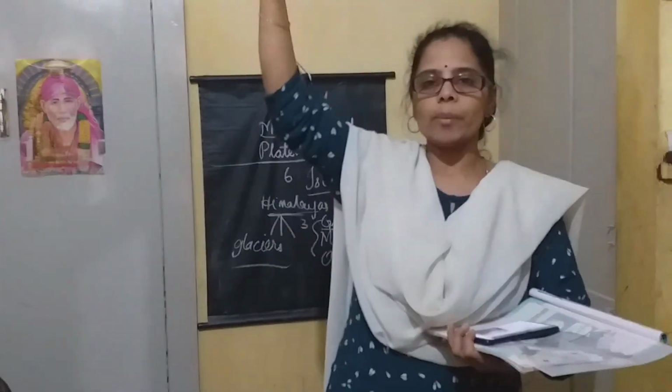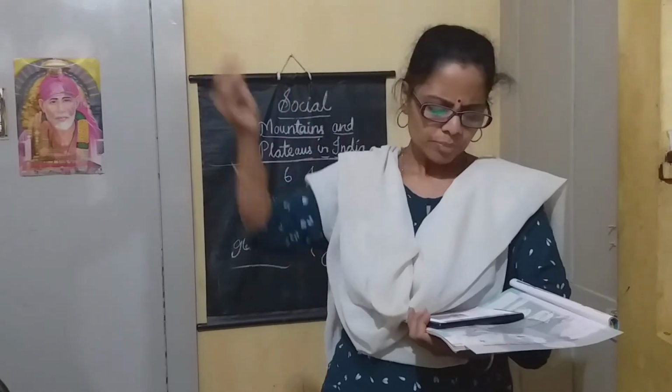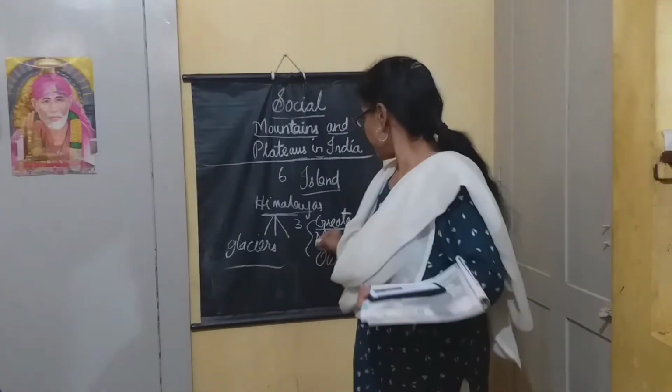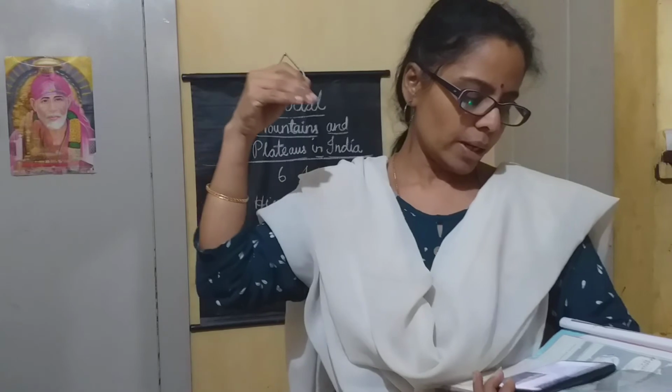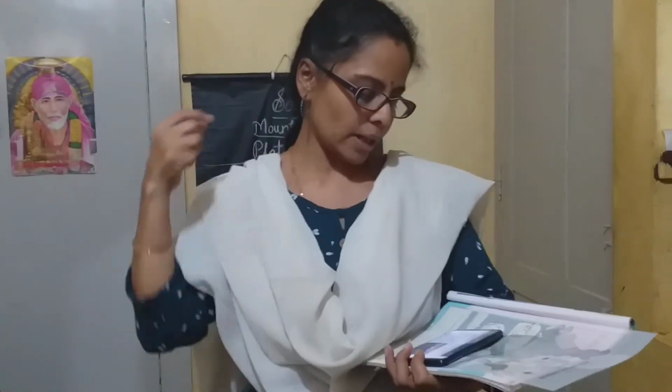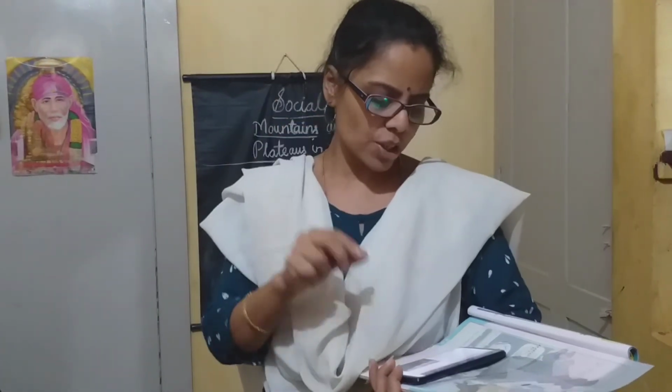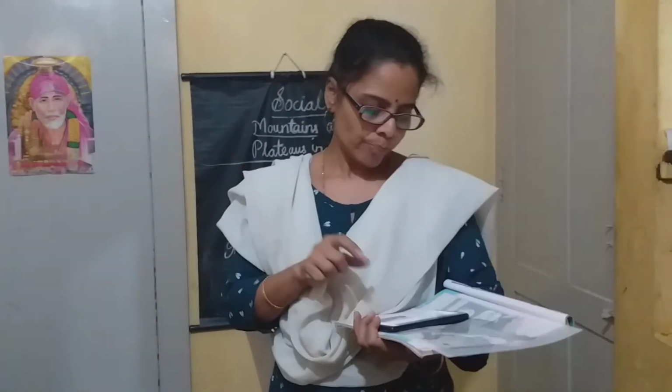In the Greater Himalayas, the rivers Ganga, Yamuna and Brahmaputra flow from the glaciers. Next coming to the Middle Himalayas, these mountains are not as high as the Greater Himalayas, which are the highest mountains. The Middle Himalayas are covered with thick vegetation of pine and deodar. I will later explain what pine and deodar are.